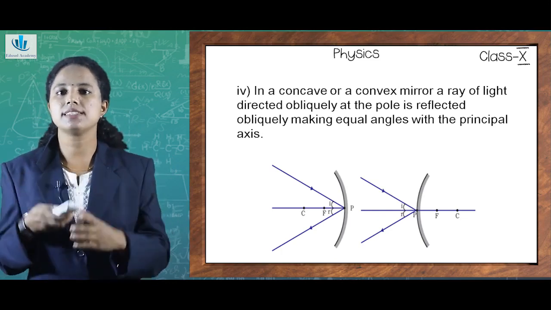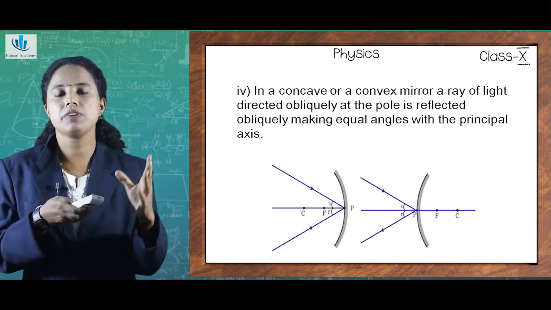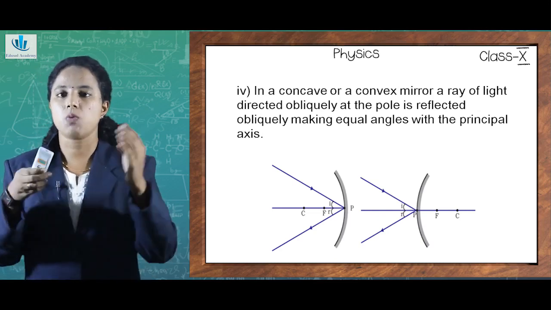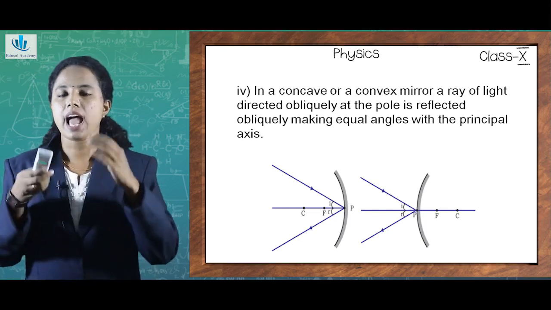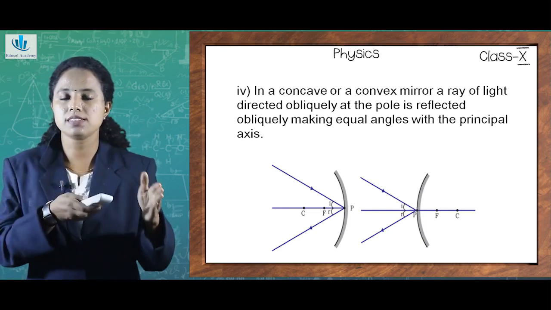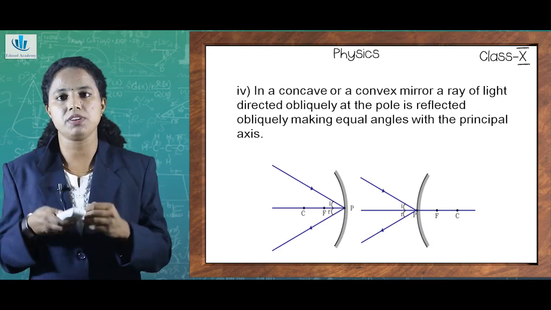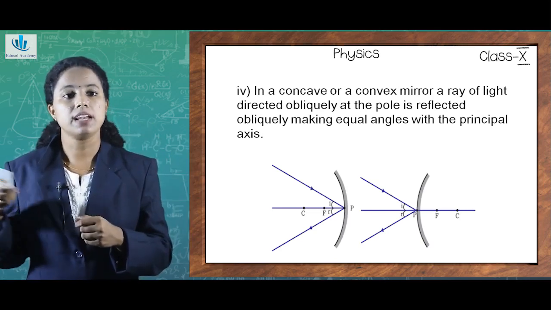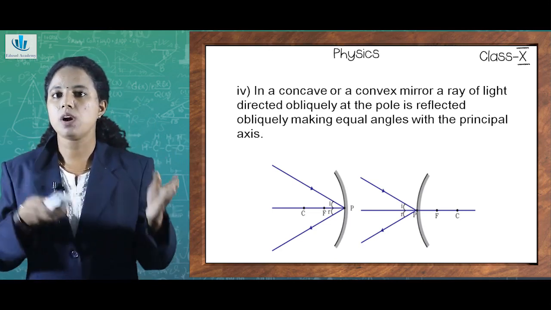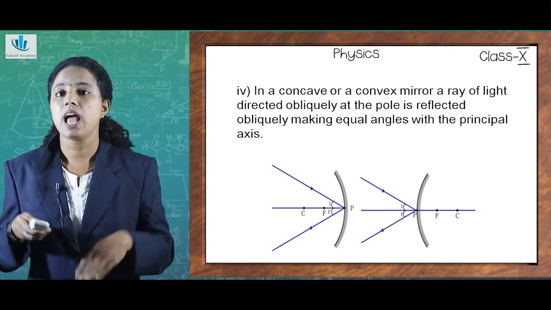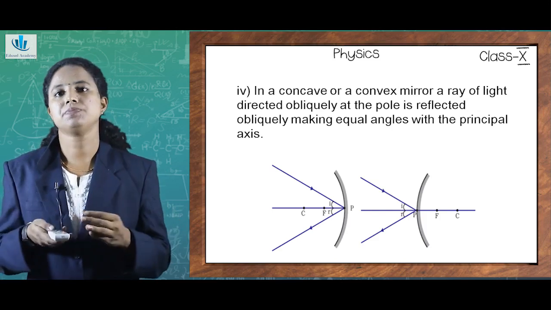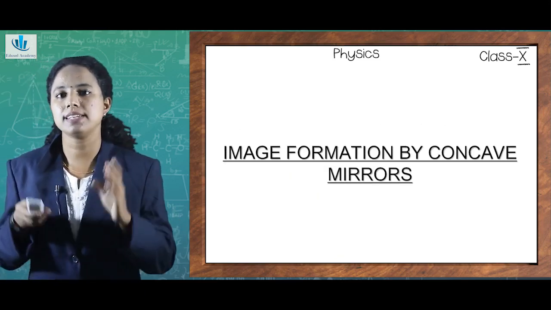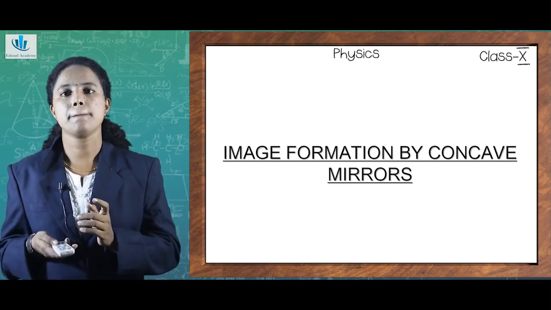So what differs is how the concave and convex mirrors appear. One is curved inwards and one is curved outwards, and the focal length as well as the center of curvature, focus, etc. differ. In case of concave mirrors, the object is placed on its left side. And in case of convex mirror it happens in a little bit different manner. So first we need to understand how the image formation happens in case of concave mirrors.